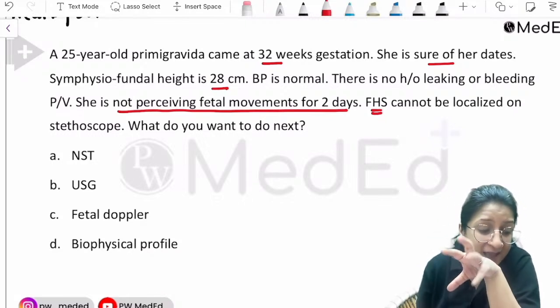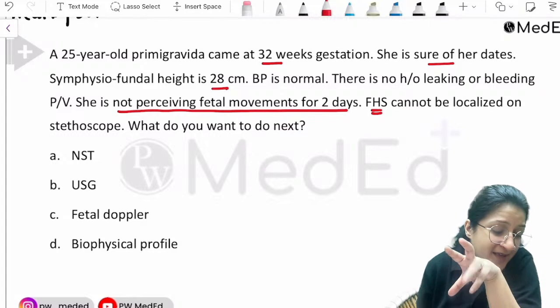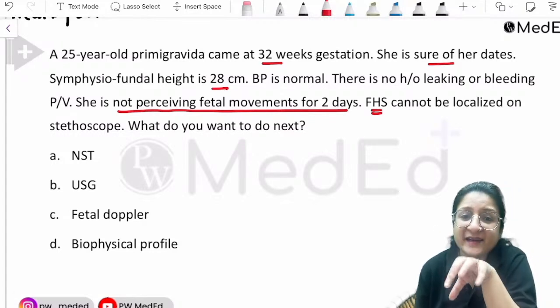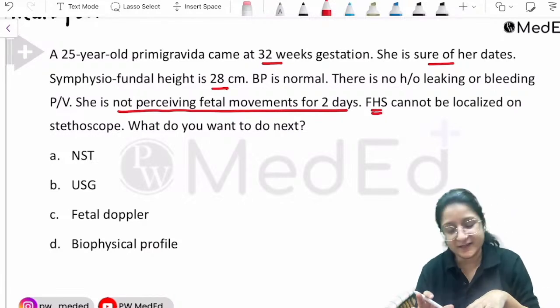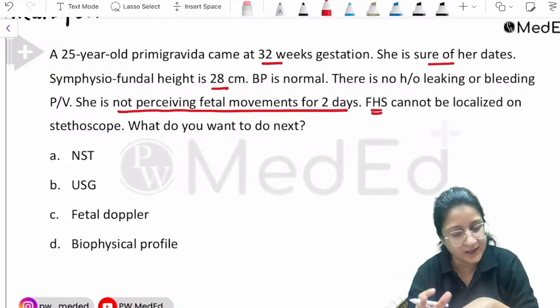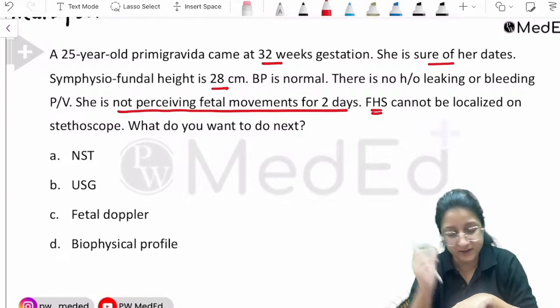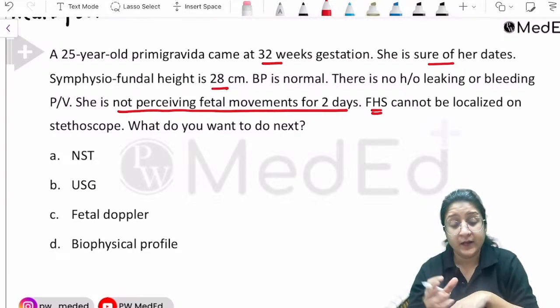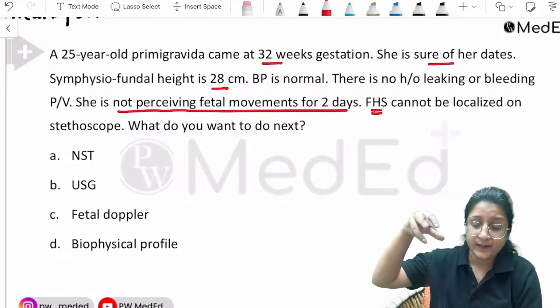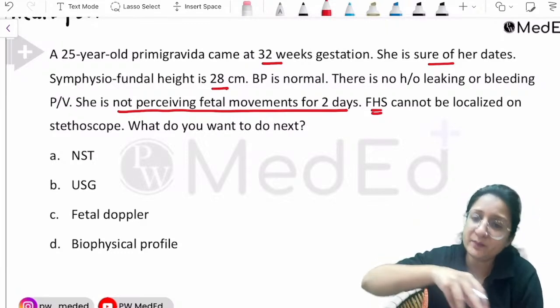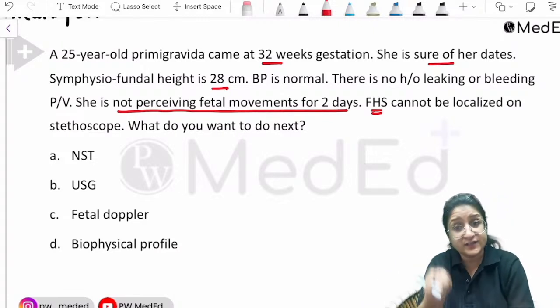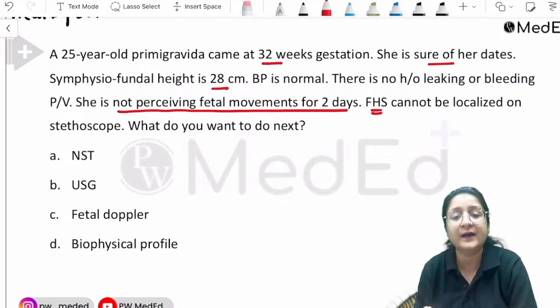So NST, what does it mean? NST. Okay. You can't localize the fetal heart sound on stethoscope. You have an NST probe. You want to put it on the maternal abdomen and keep localizing, keep looking for the fetal heart, because NST is also going to pick up the thak thak thak thak fetal heart rate.